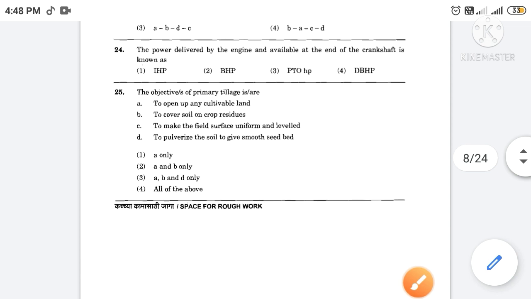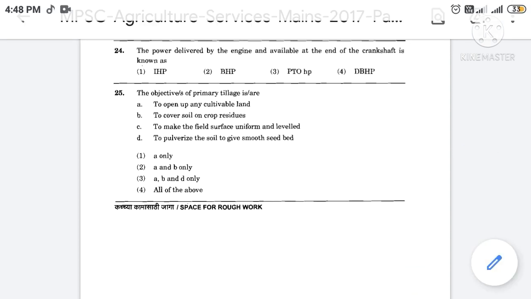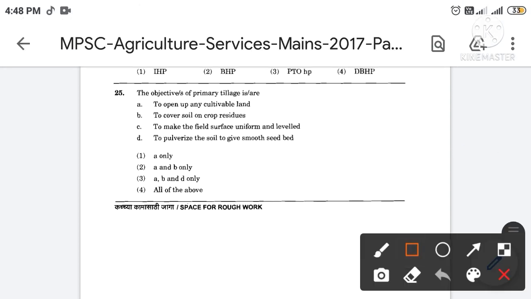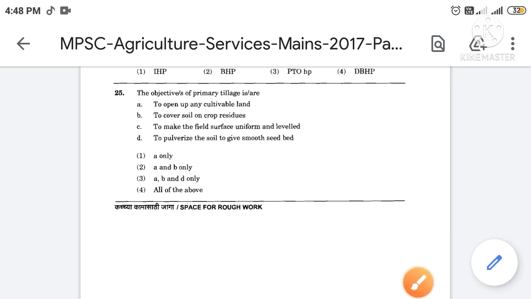Then next, the objective of primary tillage is. The correct answer is option number 2. So the objectives of primary tillage are to open up any cultivable land and to cover soil on crop residues.